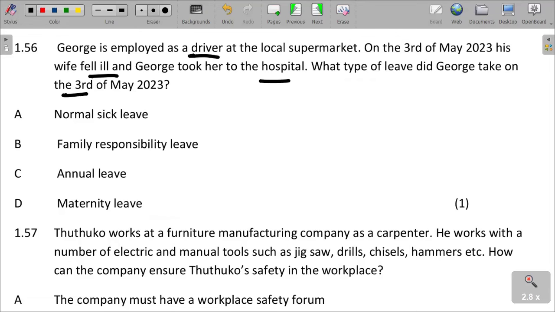It's not maternity, because she's not pregnant. It's not annual leave, which you take every year according to the number of days the employee has worked. It's not normal sick leave, because it's not him who is sick.